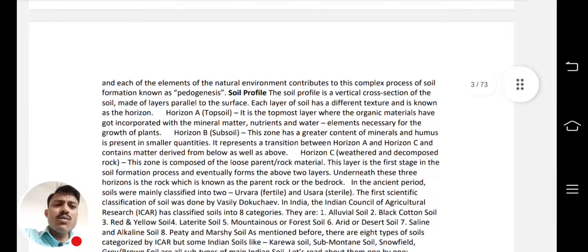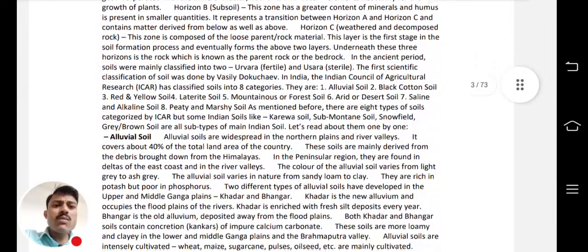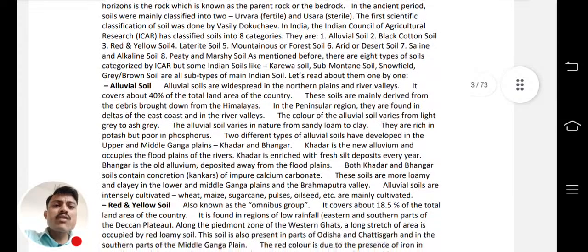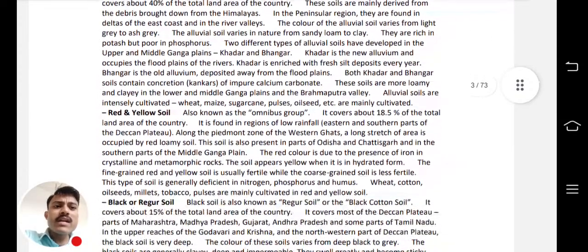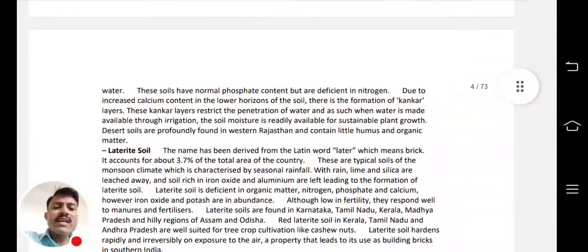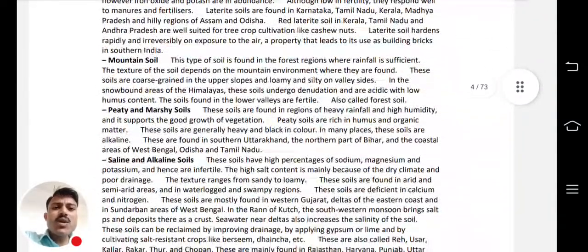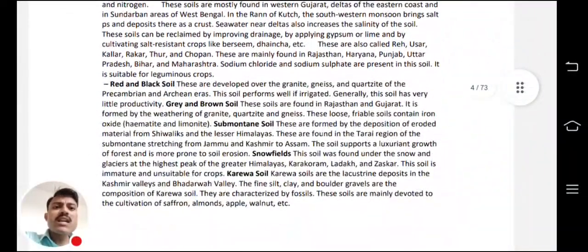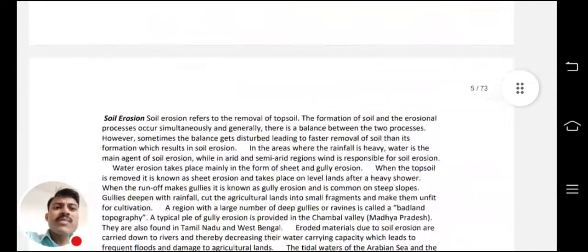Okay, now what is the soil profile? How is the soil profile? What are the types of soil? So alluvial soil, red and yellow soil, black or regur soil, desert soil, laterite soil, mountain soil, peaty and marshy soil, saline and alkaline soil, like that.